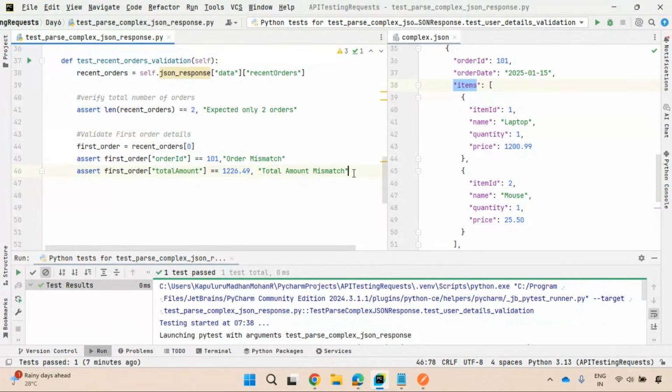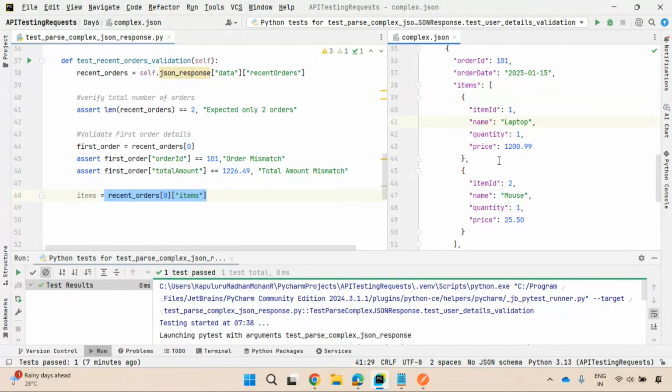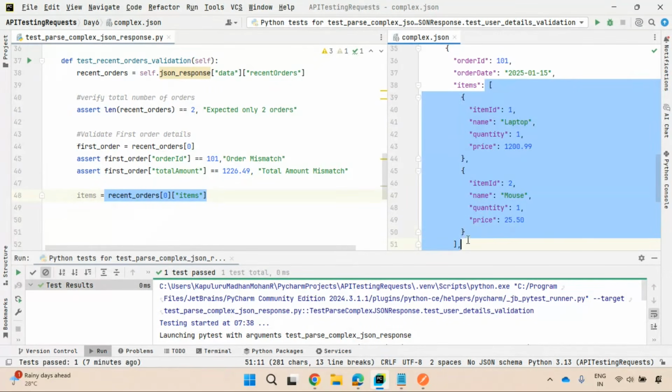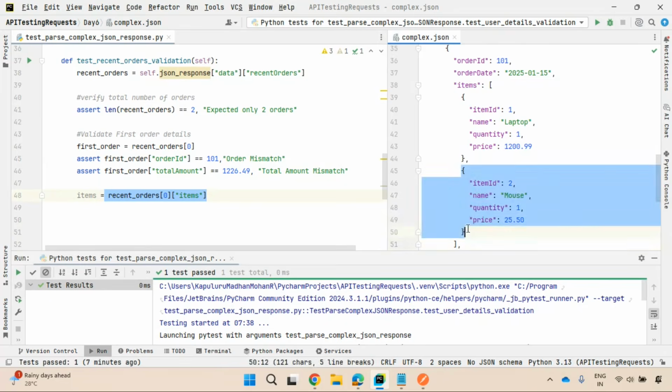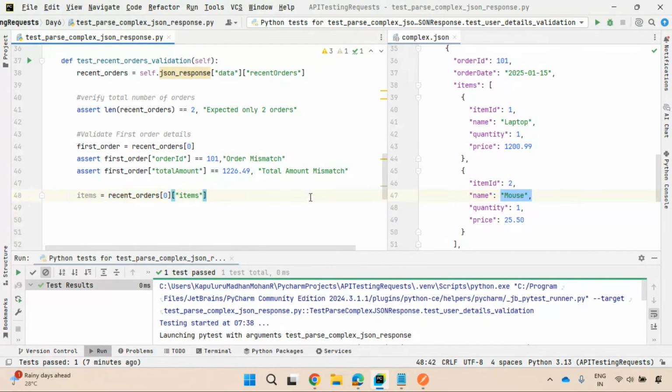Right? So what I will do, I'll try to capture items. Recent orders of 0, which is first order. First order is having items, specify items here. That's it. Now this items is having second item. This is a list. List consists of two elements. Second element name they are expecting, it should be mouse, right? So I'll try to capture that.